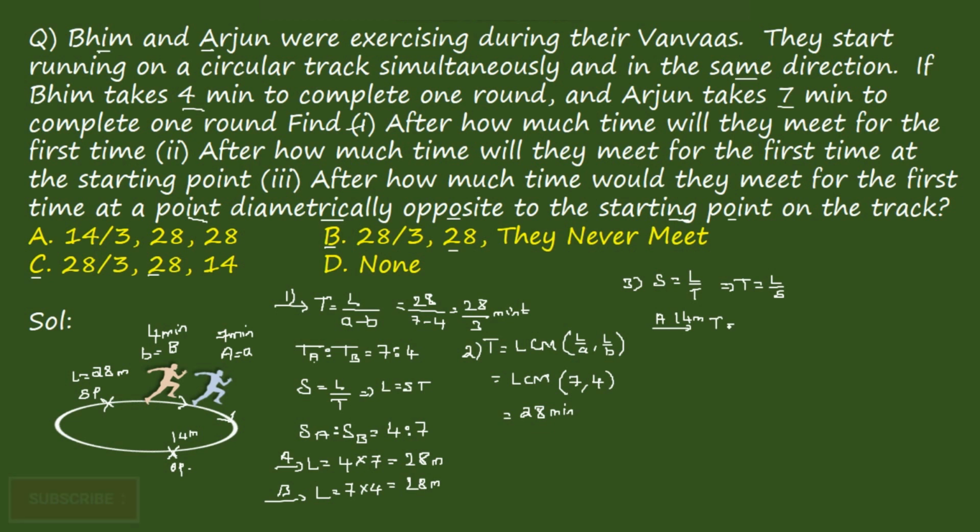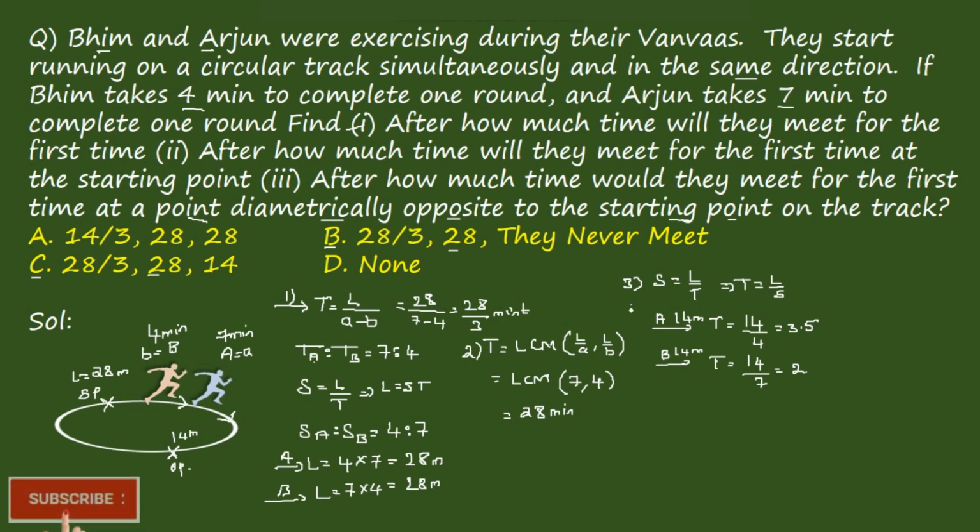Time taken to reach 14 meters is length 14 by speed, considered in the form of ratio, it is 4, which is equal to 3.5 minutes. Again for B, when it will be reaching the 14 meters, time taken is equal to 14 by 7, which is equal to 2 minutes.